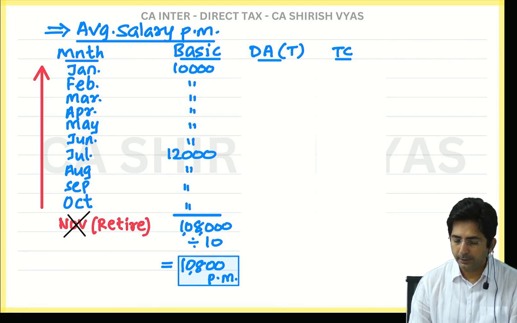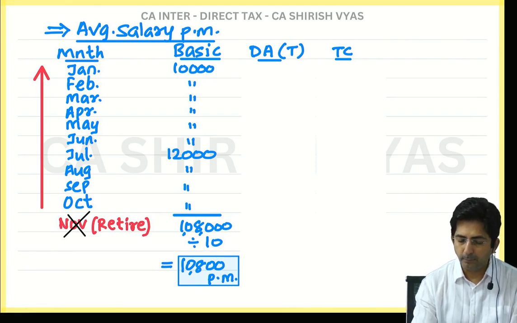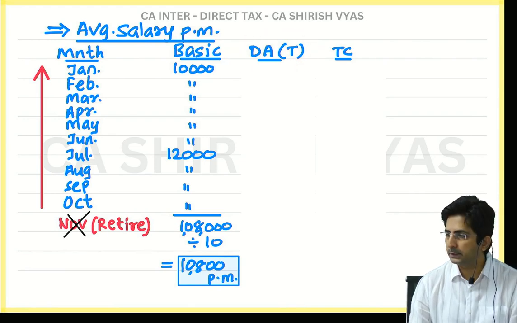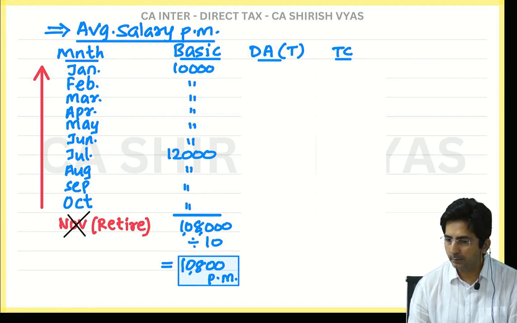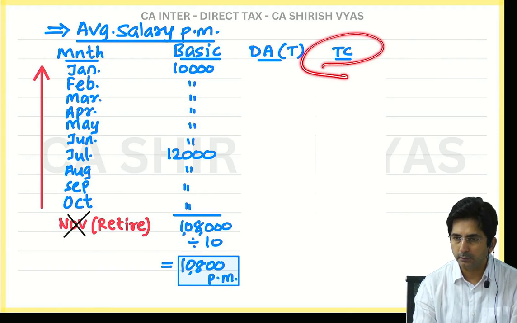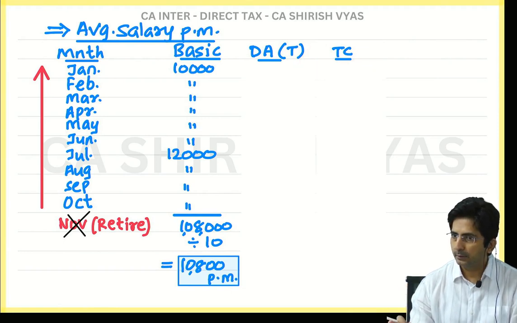Okay, then what about DA? DA will be taken only if it is in terms. In the question nothing is given, so we assume it is in terms, in the formula. And what about turnover commission? Not in the terms, so not in the formula.